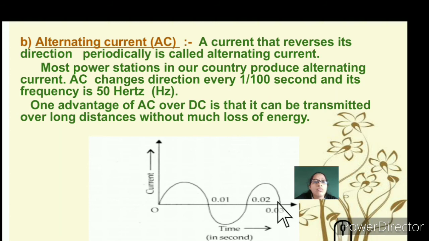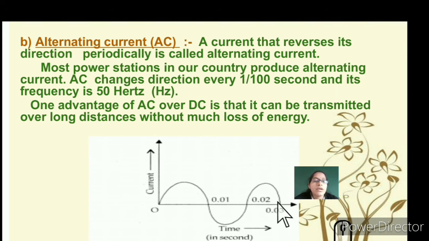You can see that most of the power stations in our country produce alternating current. Here alternating current changes direction. When does it change direction? It is every 1/100 second. And what is the frequency of the current? That is 50 Hertz. Hertz is represented by Hz.